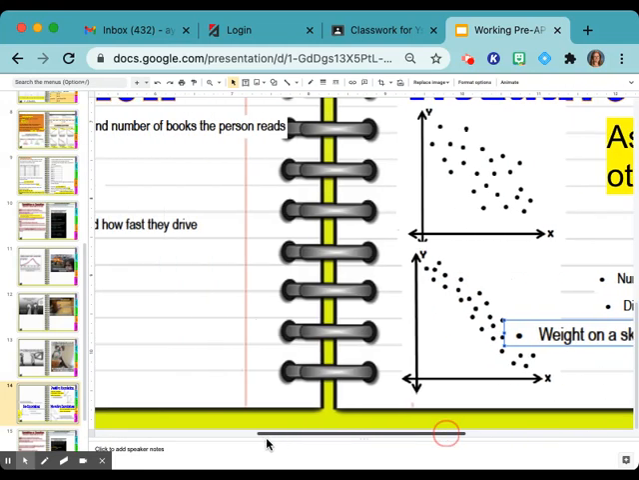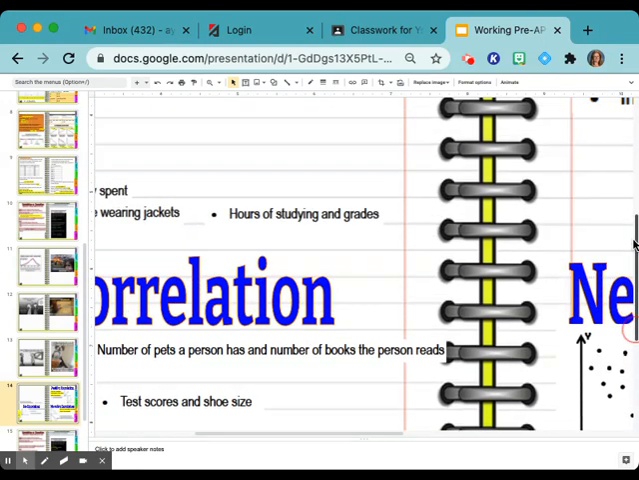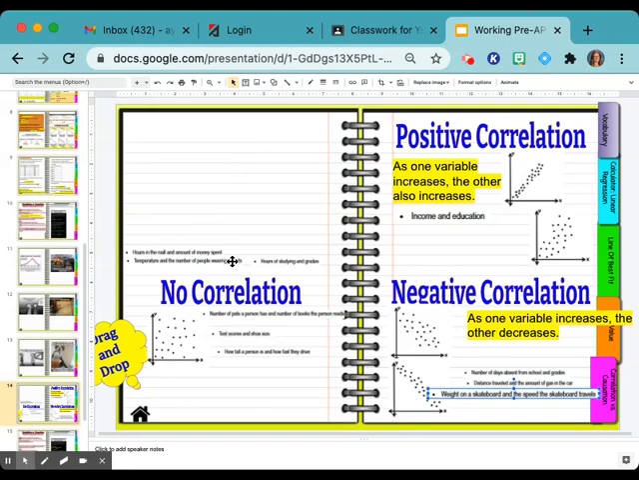That one's a tricky one for sure. All right. So is it negative? It is negative. Yes. I was confused for a second. Okay. Hours in the mall and amount of money spent. What do y'all think? Positive, yeah. Definitely. As the hours in the mall increases, the amount of money also increases.